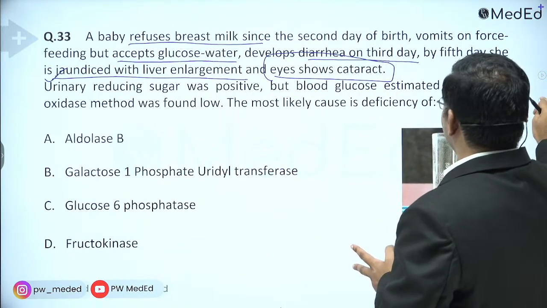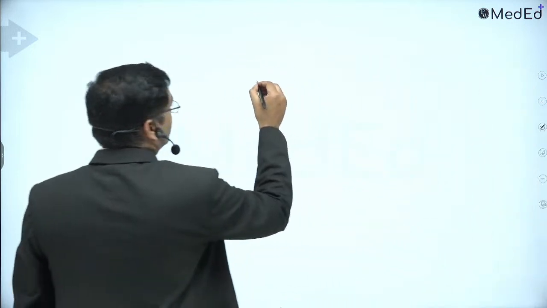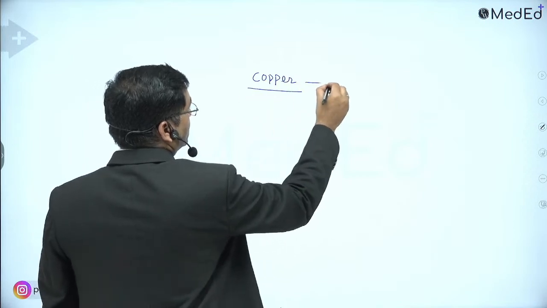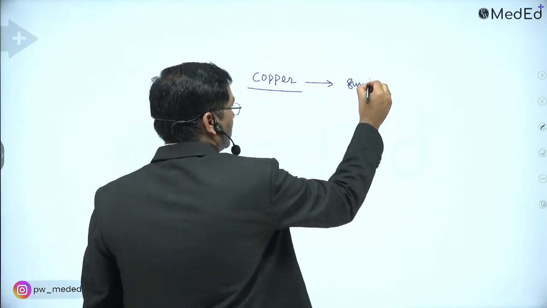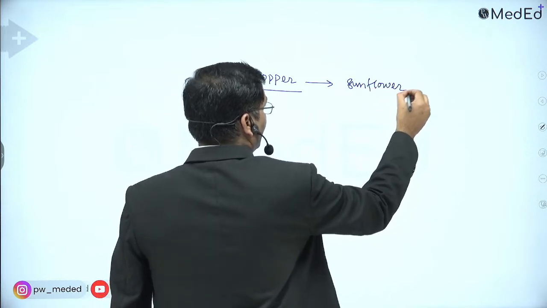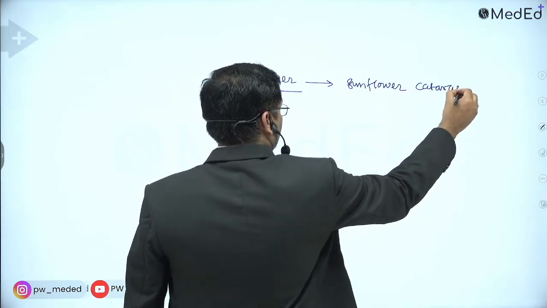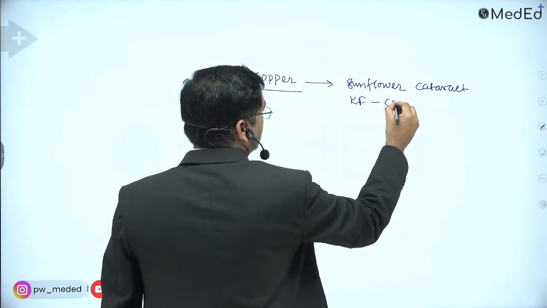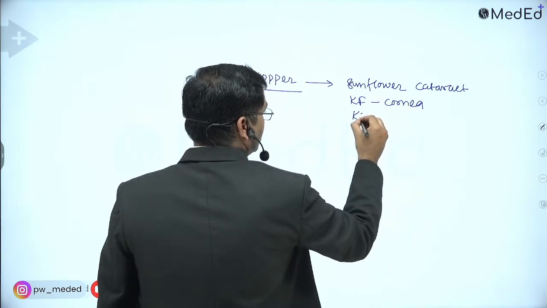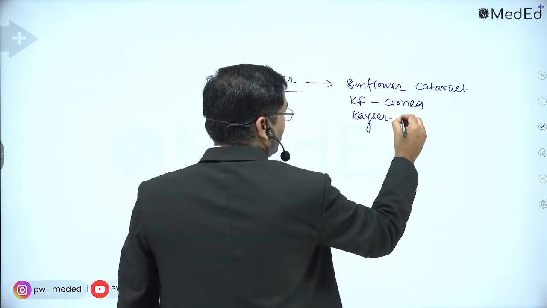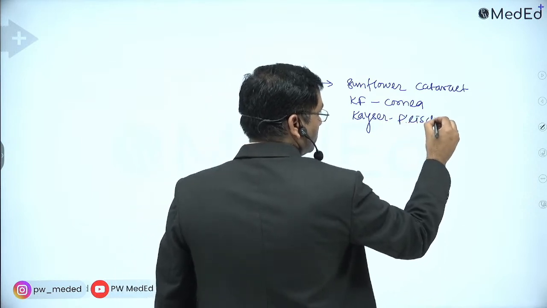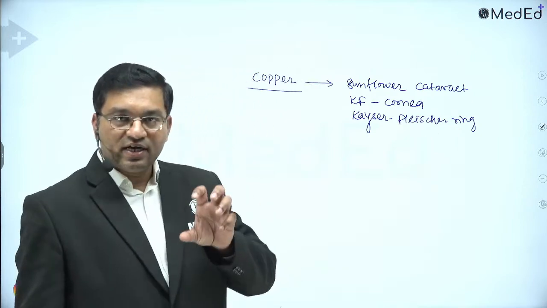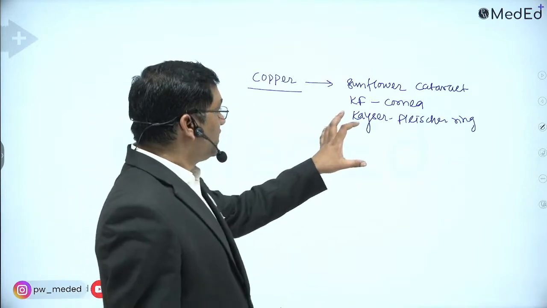Copper excess, as in Wilson's disease, causes sunflower cataract, and the KF ring in the cornea, the Kayser-Fleischer ring, a golden brown ring around the cornea in Descemet's membrane of the cornea.